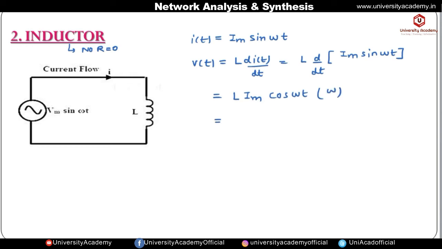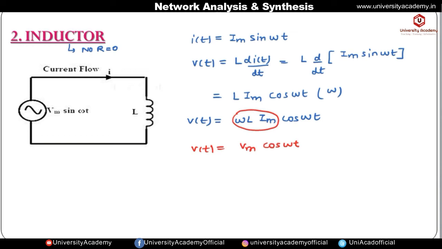So if we rearrange, it can be written as omega into L into Im into cos of omega into t. So this is the voltage across the inductor, where omega L into Im is nothing but Vm. Okay, so v of t is equal to Vm, that is maximum amplitude, into cos of omega into t.